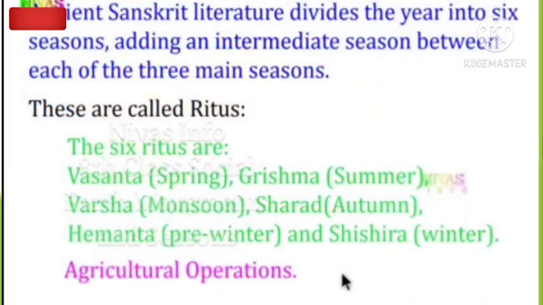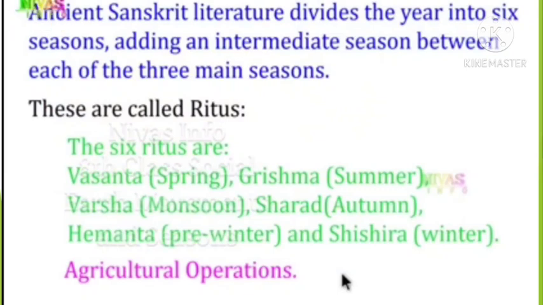Tomorrow we'll discuss ancient Sanskrit literature, which divides the year into 6 seasons. According to them, what are the 6 seasons? In Telugu we call them Rutuvulu, in English, ritus.